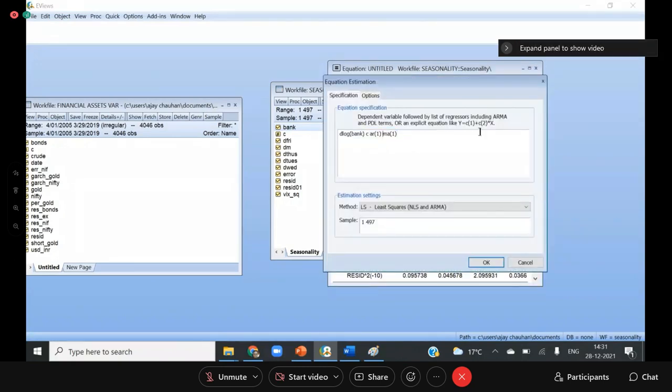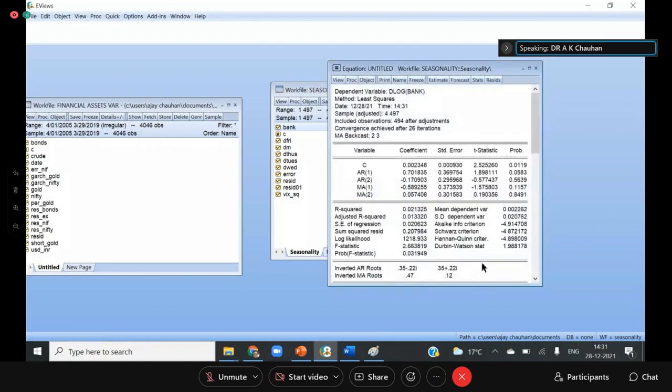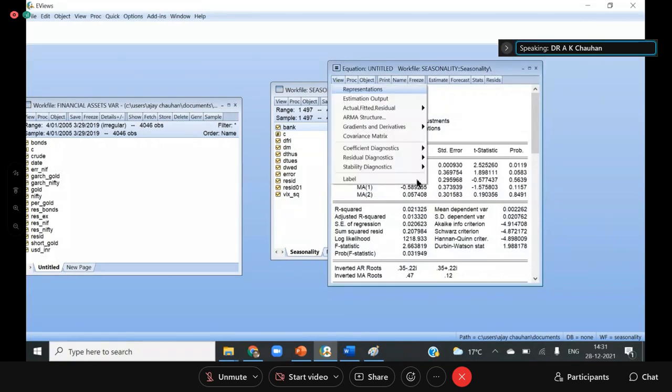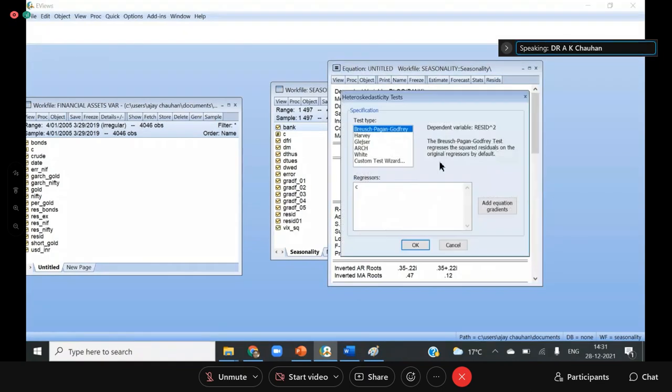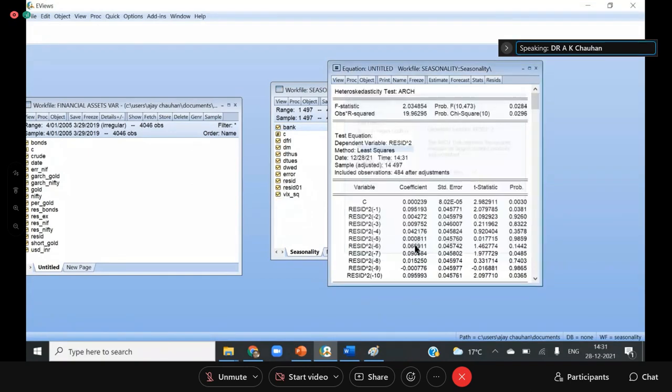If I take AR2 and MA2, so if you want to calculate the seasonal volatility, you have to make dummies of the different time periods. If it is month, then month dummies. Okay, now it is significantly better.